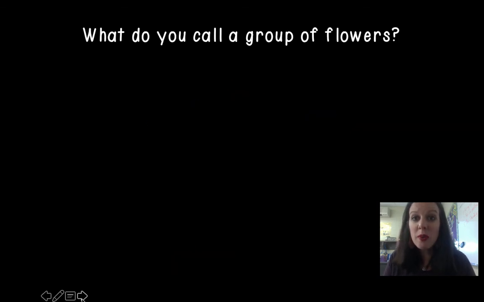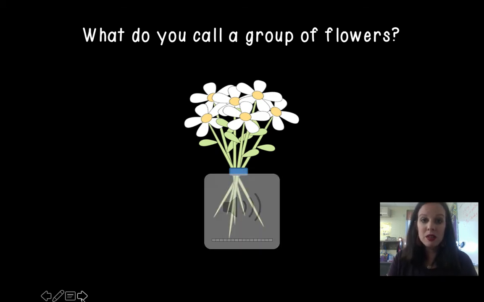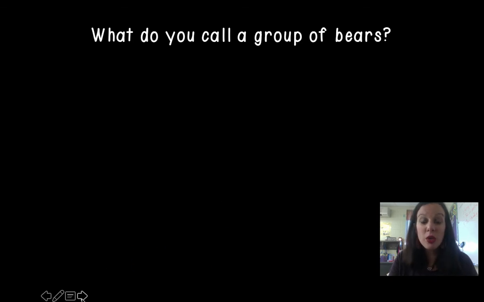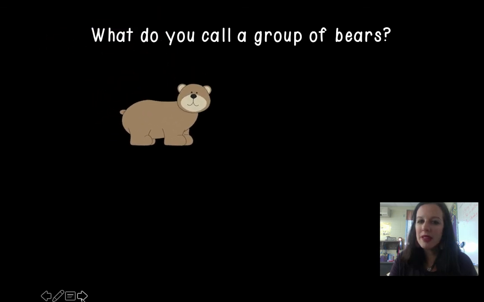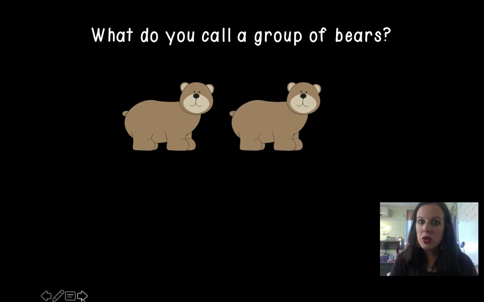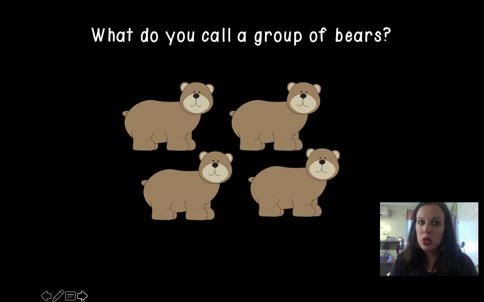What do you call a group of flowers? A bunch of flowers. Sometimes we might even call it a bouquet of flowers. What do you call a group of bears? There's 1, 2, 3, 4.